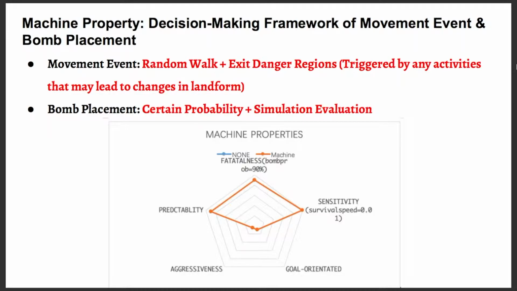Its movement is based on random walk, and the machine is pretty risk-averse in that it avoids danger regions. Its bomb placement is based on a given probability, and it runs 100 times of simulation of 7 future steps and evaluates if it should place a bomb without killing itself. The radar chart at the bottom pretty much describes the characteristic of the machine player we designed. It's super sensitive to potential dangers, good at predicting futures, and has extremely low tolerance of wrong decisions.